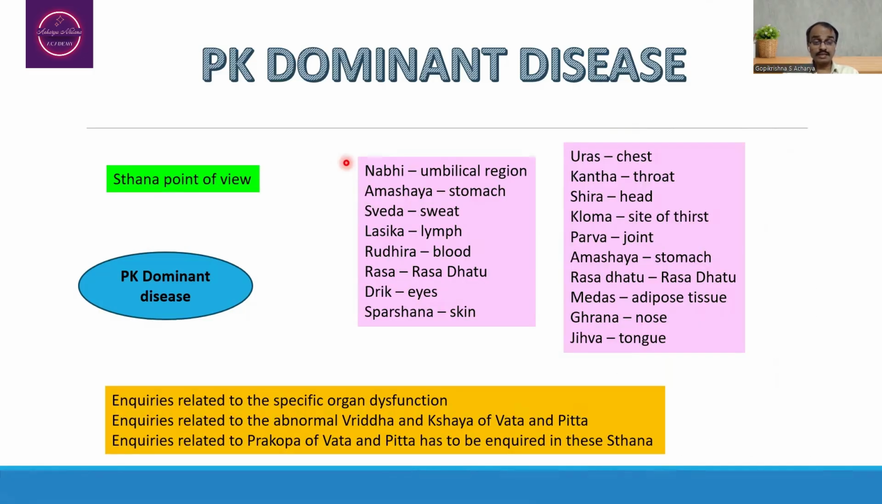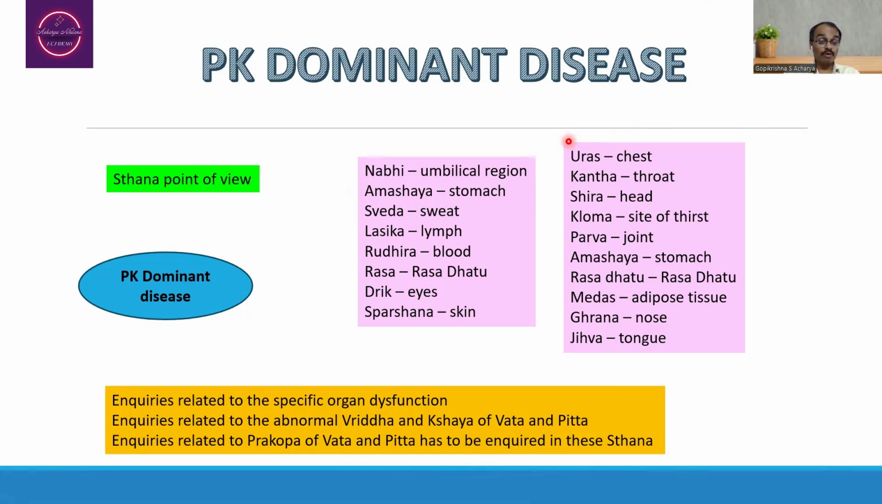As far as sthana, or the locations of these doshas, are concerned, Pitta dosha is considered to be in: Nabhirama Shayosvedo Lasika Rudhiram Rasa Drik Sparshanam Cha Pittasya. Whereas the Kapha dosha sthana is considered to be: Urah Kanta Shirah Kloma Parvani Amashaya Rasah Medo Ghranam Jihwa.